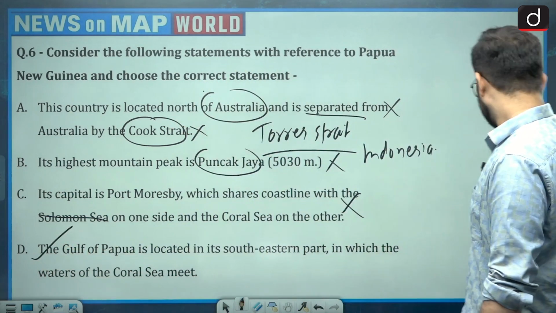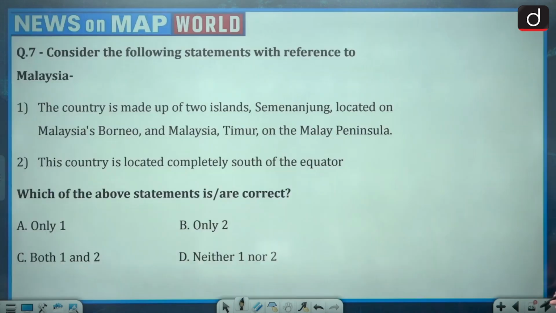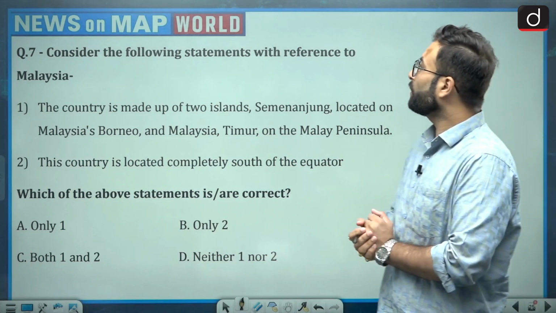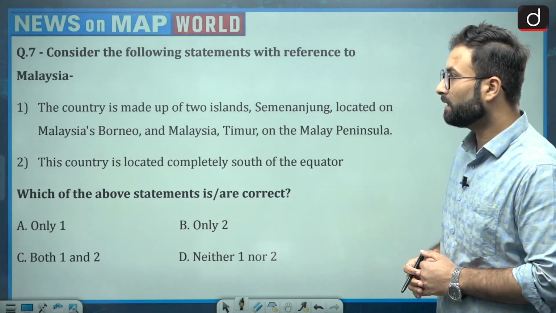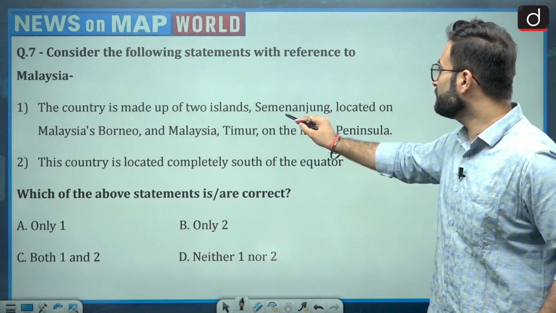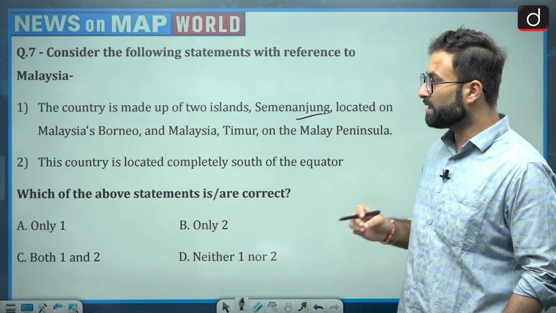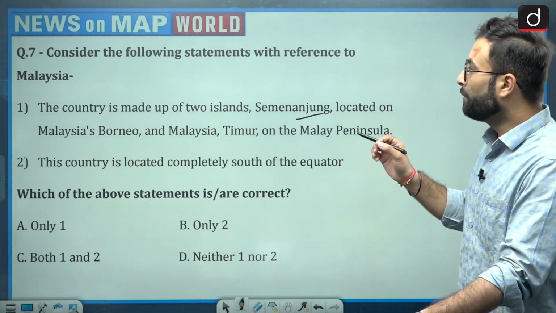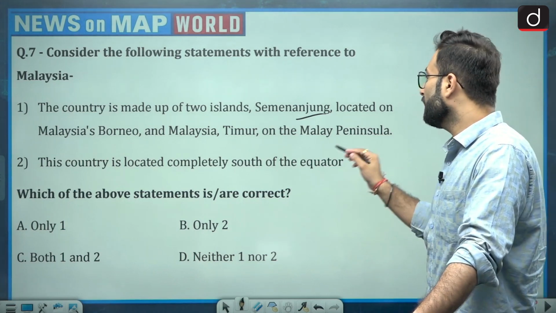Okay, moving further to question number 7. Consider the following statements with reference to Malaysia. The country is made up of two regions, Semenanjung, located on Malaysia's Borneo Island, and Malaysia Timur on the Malay Peninsula.